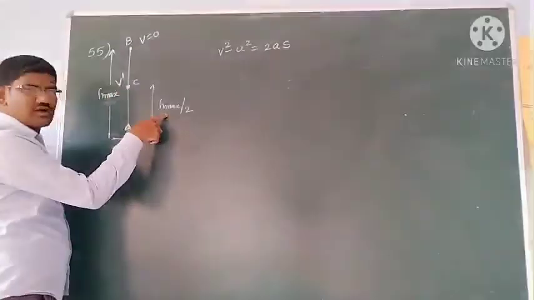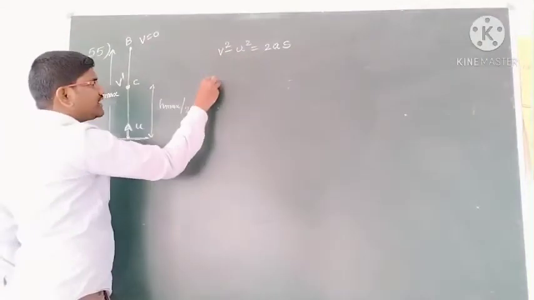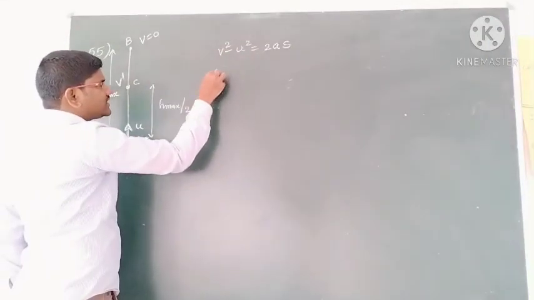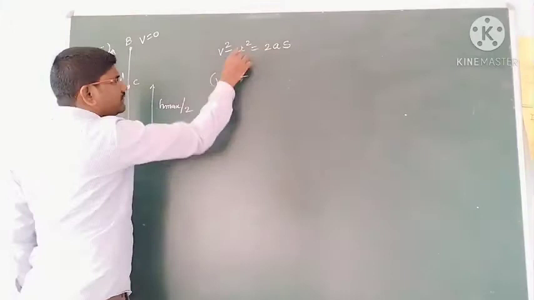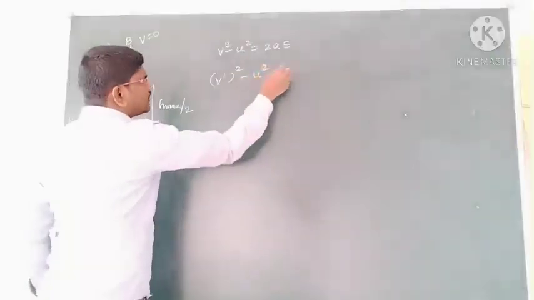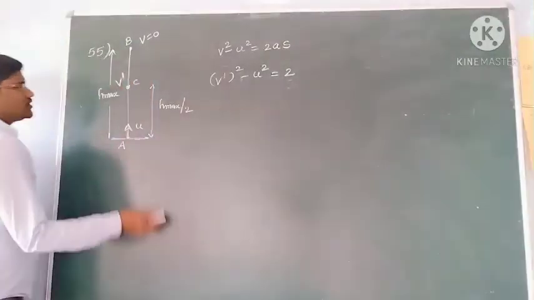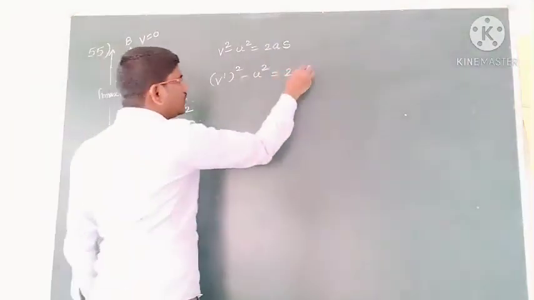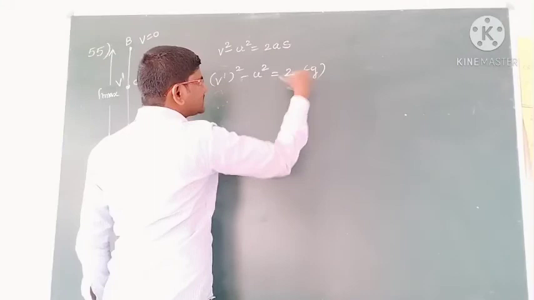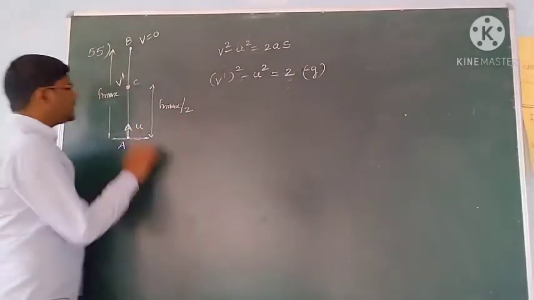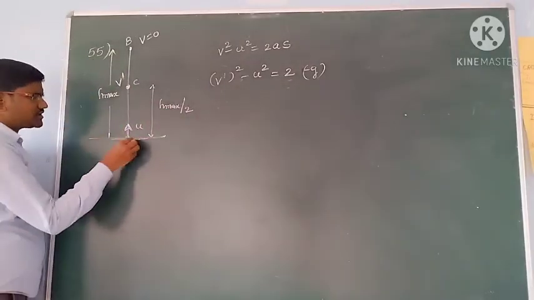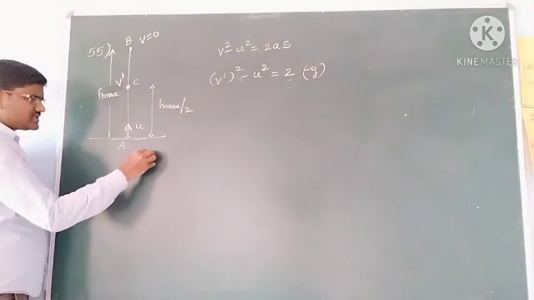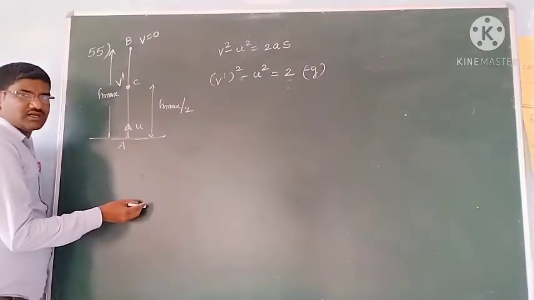The height reached is half of the maximum height. So the final velocity v is v dash. So v dash square minus u square is equal to 2 into a. The object is going upward, and acceleration due to gravity is downward, so the a value is minus g. Acceleration due to gravity is the earth's attractive force, downward.